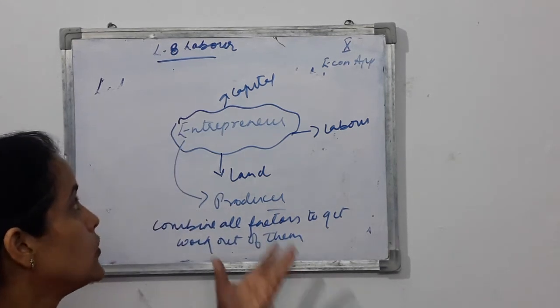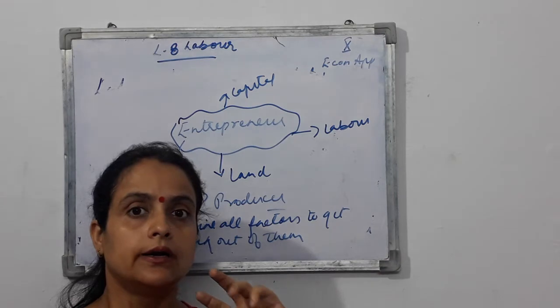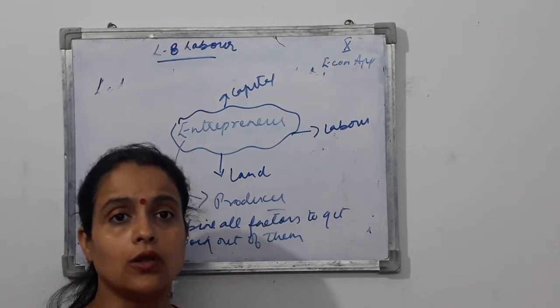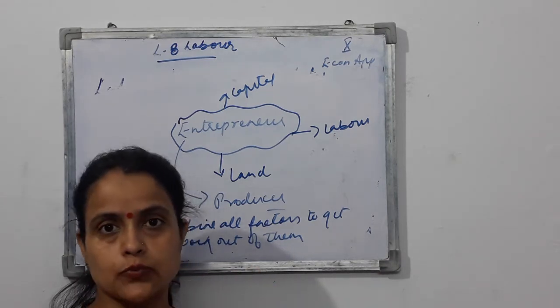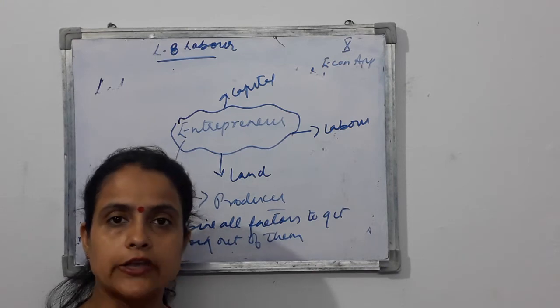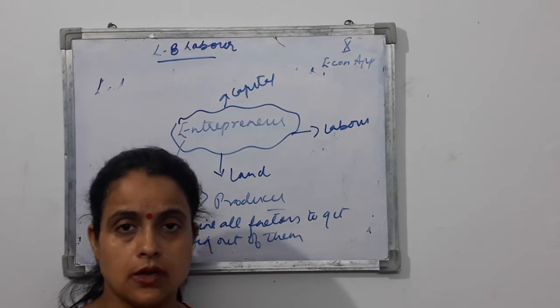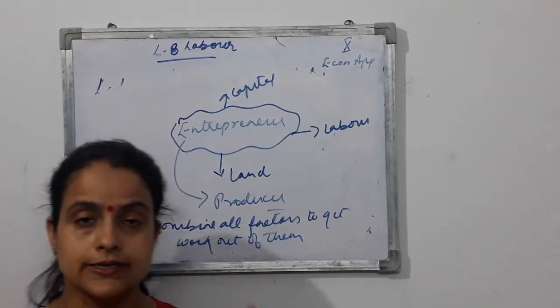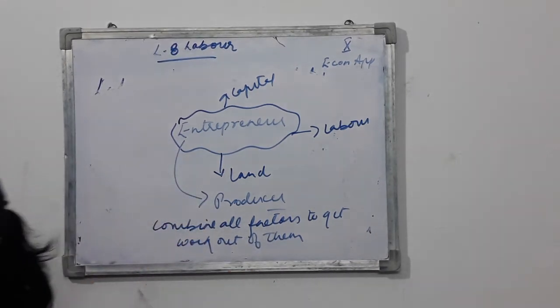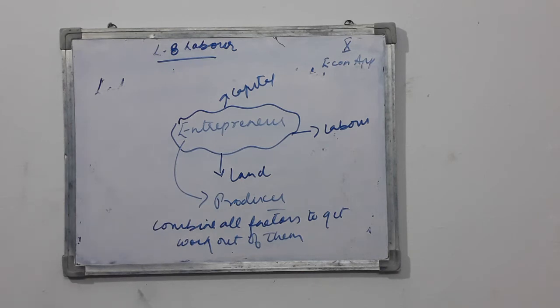The important point is that the entrepreneur combines, handles, or organizes all the other factors of production. Without the presence of the entrepreneur, land, labor and capital cannot work, because they get their instructions from the entrepreneur only. So saying that the entrepreneur is a special kind of labor is correct and is justified. Alright, so it is justified.